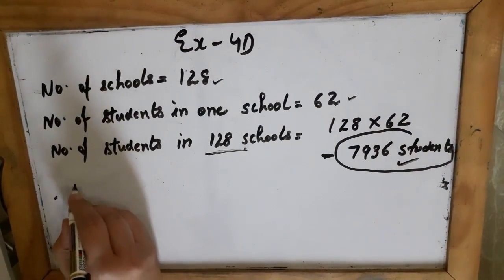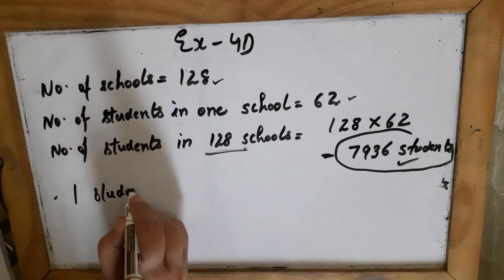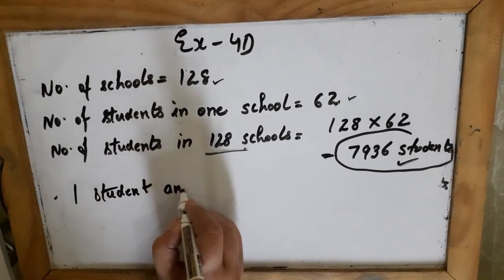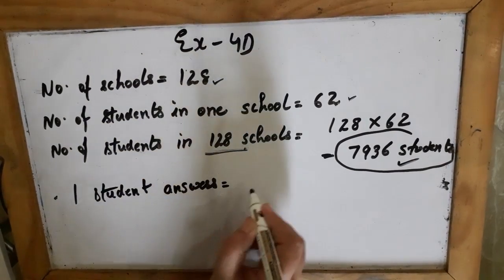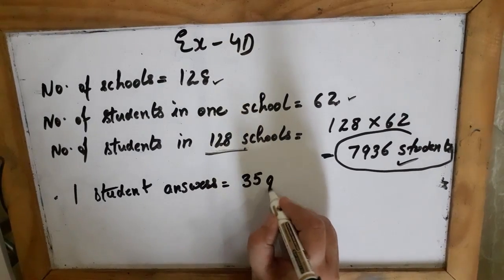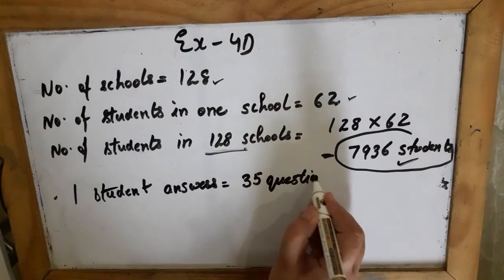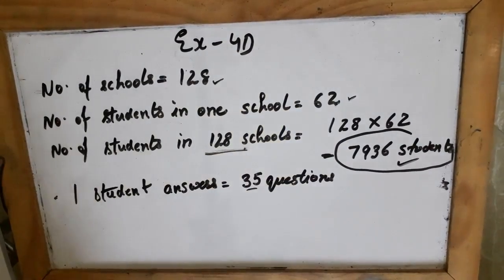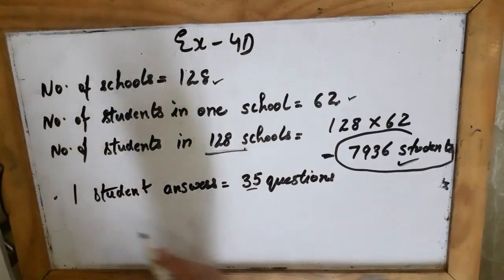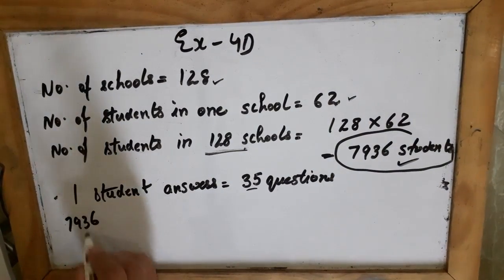Now, one student answers 35 questions. And the total number of students was 7936.